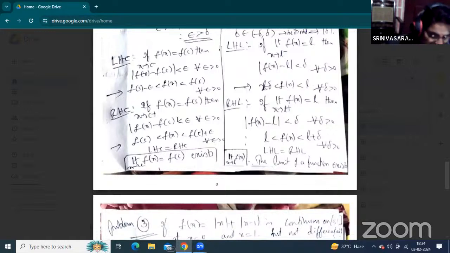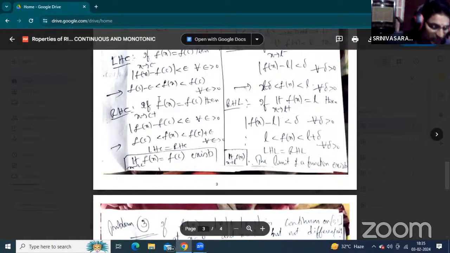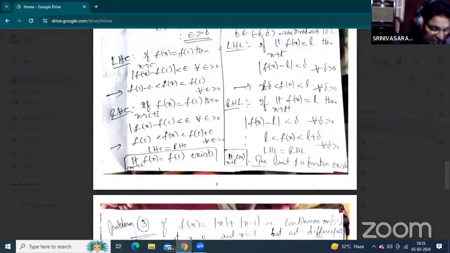Okay, students, listen carefully. For the limit of a function the neighborhood is del, and for continuity the neighborhood is epsilon. Now the relation between the limit neighborhood and the continuity neighborhood is that epsilon is always greater. So when both continuities are the same, right hand continuity means x greater than c.